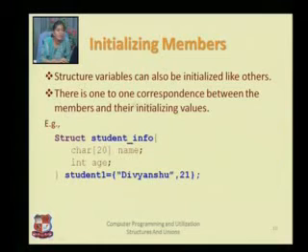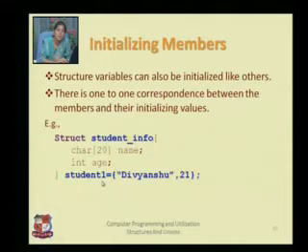There is a one-to-one correspondence between the members and their initializing values. This particular statement is only followed when you are declaring the variable like this and initializing the variables like this. So we write struct student_info, character array name and integer age. There are two member variables and I write its initialization like student1.